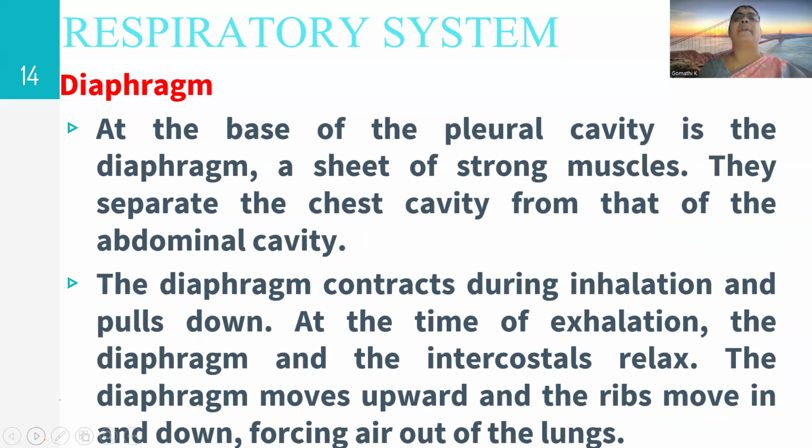The diaphragm is at the base of the pleural cavity, a sheet of strong muscle. It separates the chest cavity from the abdominal cavity. The diaphragm contracts during inhalation and pulls down. At the time of exhalation, the diaphragm and intercostal muscles relax. The diaphragm moves upward and the ribs move in and down, forcing air out of the lungs.